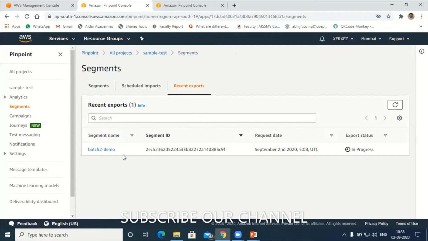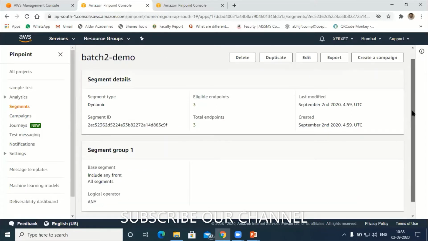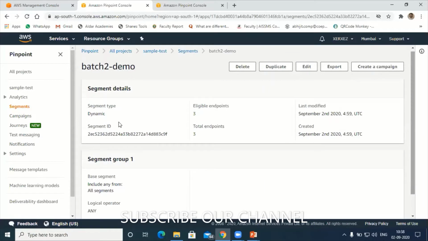Hold on guys. Batch 2, batch 2, text messages, sender email address, create. Hold on please, export, edit, create campaign. No, not this one.